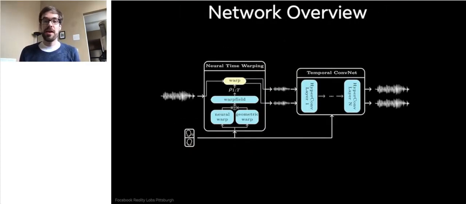How does it look like? We have as input the transmitter signal, which is a mono signal, and we have the transmitter and receiver head position and head orientation, so that we know their relative position to each other and spatialize. The output is a binaural signal, left ear, right ear audio signal. What would the receiver hear with their own ears? And our network has 2 major components: a neural time warping component that takes care of the time that sound travels, interaural time differences, stuff like that, and then a temporal convolutional network that adjusts frequencies and does some minor phase adjustments. Let's talk about neural time warping first.